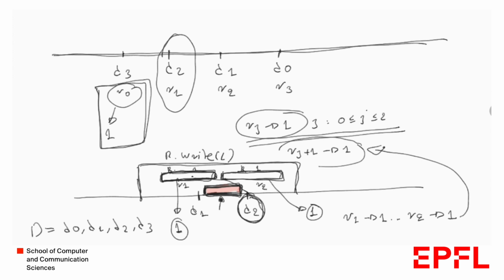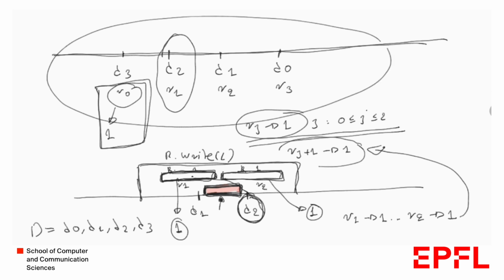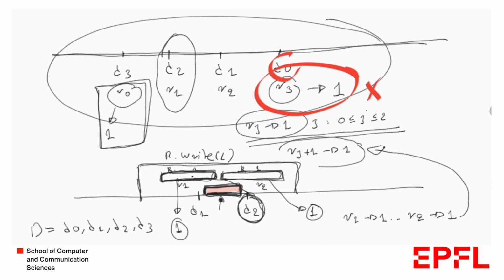So if we extend this idea to our original execution, then R3 would return 1. But as we said at the beginning, this cannot happen, because in state D0, a read should return back 0. So this is a contradiction, and we have proven our impossibility result. So this was pretty complicated to prove. Hopefully this video gave you the intuition on how the proof went. If you want to see exactly and more carefully read the proof, I suggest you have a look at the book.